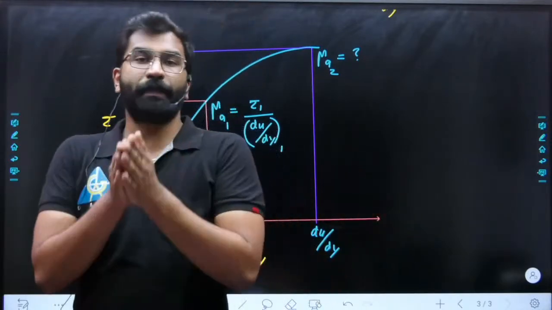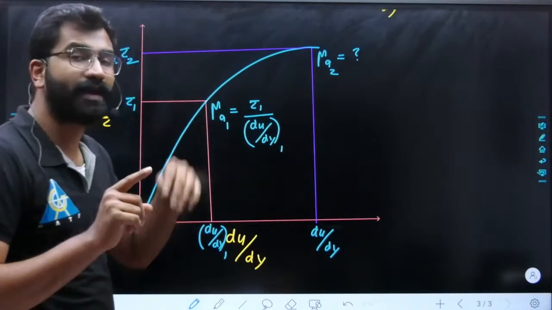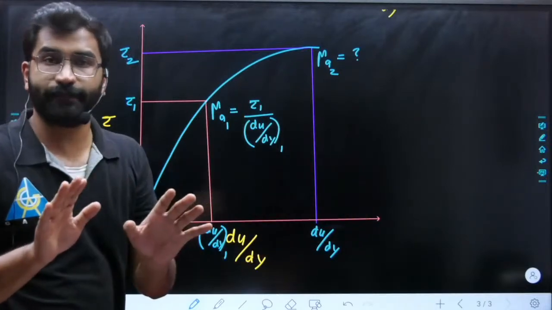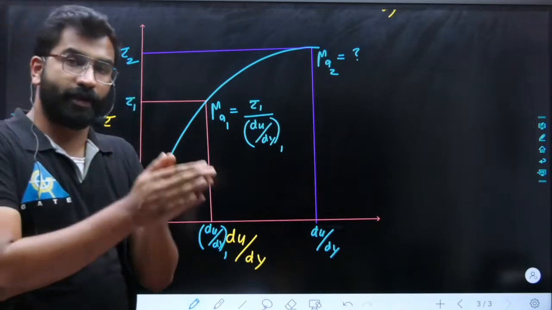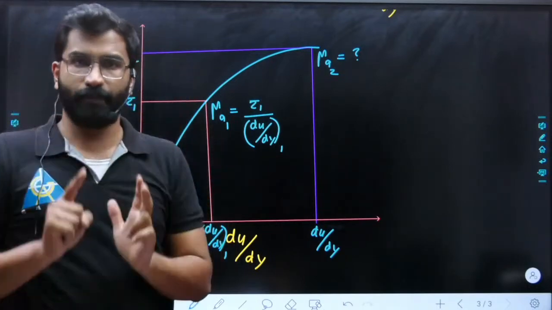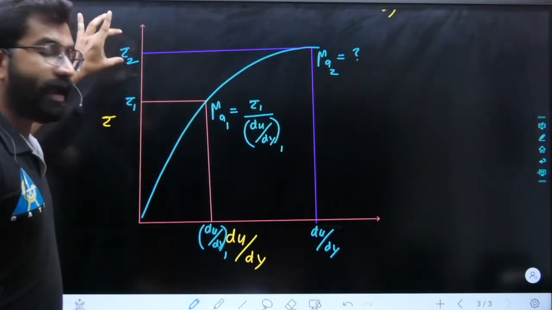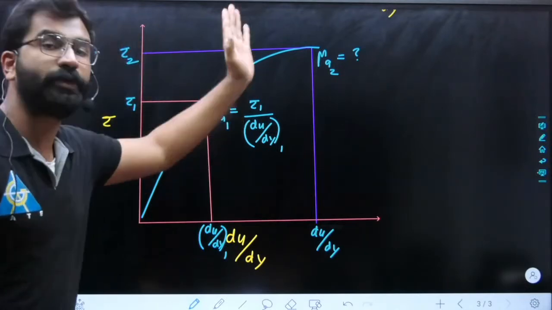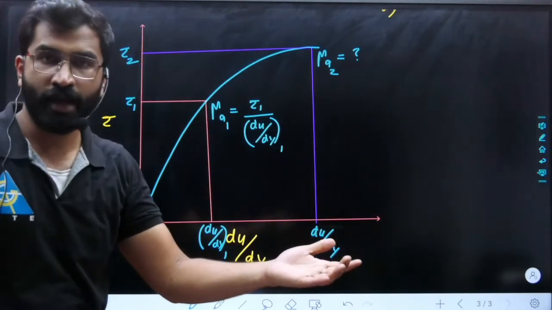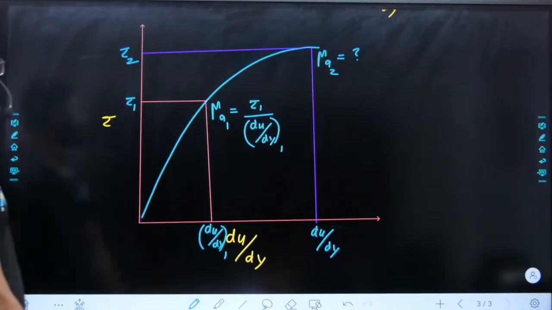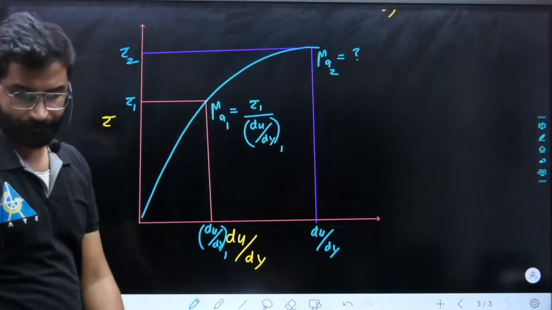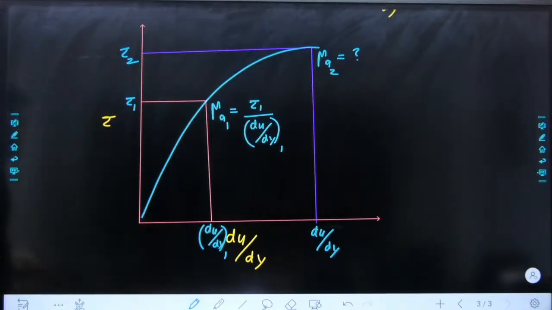That means their apparent viscosity, we compare with respect to time, not with respect to du by dy or tau. Thixotropic and rheopectic are time dependent fluids. Remember it like that. By keeping a constant tau value, we analyze with respect to time. So thixotropic, I guess, apparent viscosity decreases with time. Rheopectic increases with time. So I hope the first chapter is done with this.